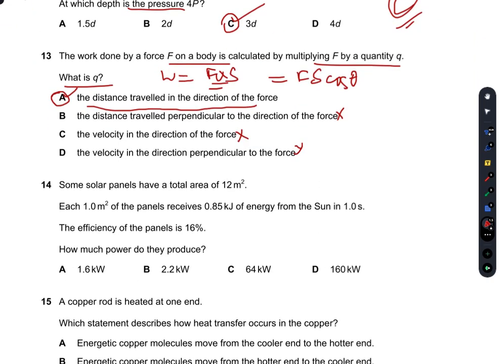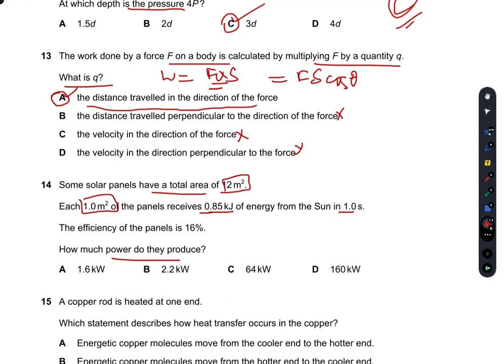We know this. Some solar panels have a total area of 12 meters square. Each 1 meter square of the panel receives 0.85 kilojoules of energy from the sun in 1 second. The efficiency of the panels is 16%. How much power do they produce? So there are a total of 12 meters square, and each meter square produces an energy of 0.85 kilojoules.